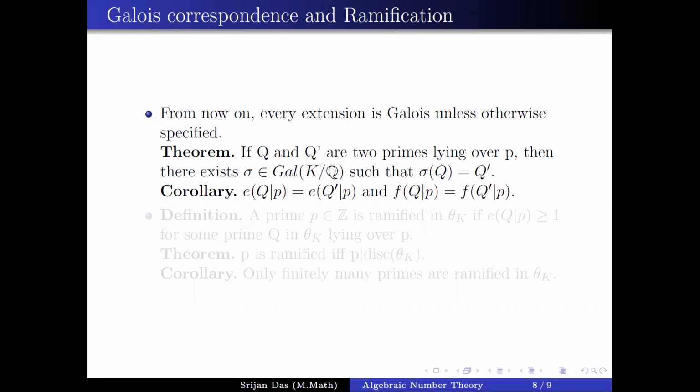If it permutes all the Qi's, that means what? If you take any Ei and Ej, then sigma of Qi goes to Qj. You apply sigma inverse to that, then you can say your Ei and Ej are going to be the same thing. So when you apply this Galois automorphism, every ramification index, your E's, will be the same.